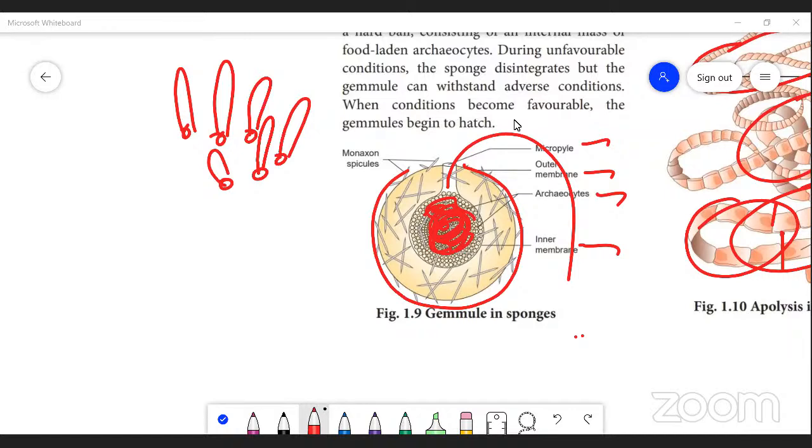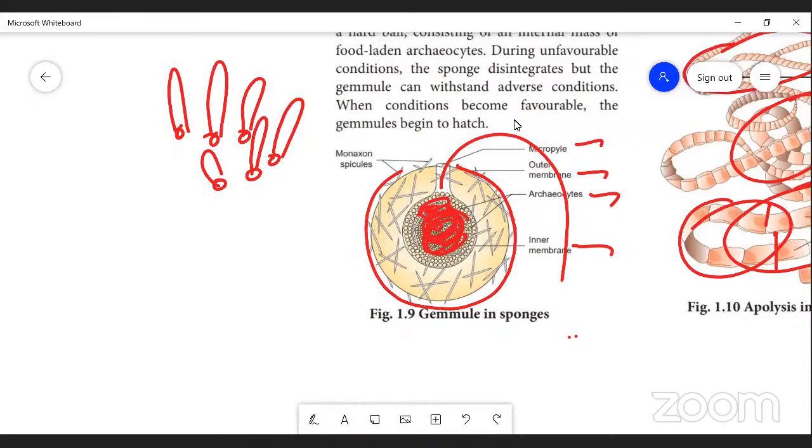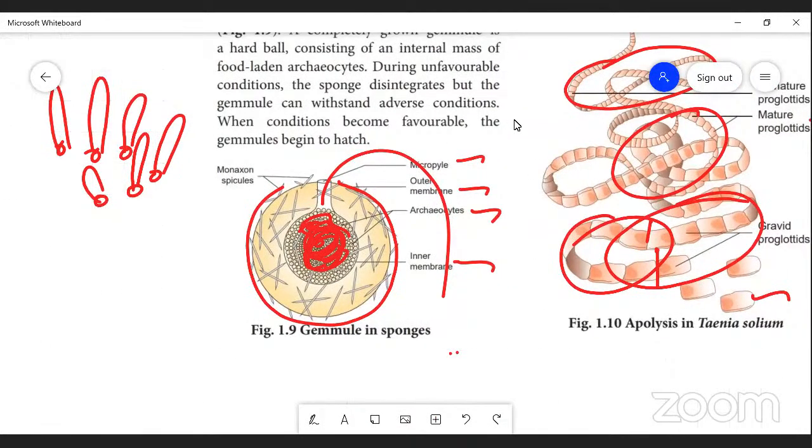What is called apolysis? Cutting off a single fragment, a single proglottid or a group of proglottids from the parental body. That is called apolysis. What's called regeneration? Regrowth of the lost part of the body. That is called regeneration. Name the scientist who was the first person to study regeneration in Hydra. Abraham Tremblay in 1740 was the first person to study regeneration in Hydra.